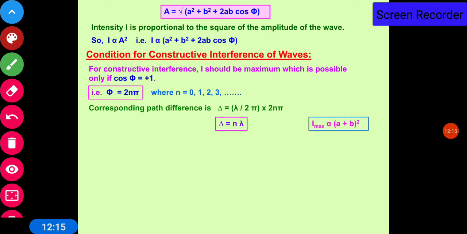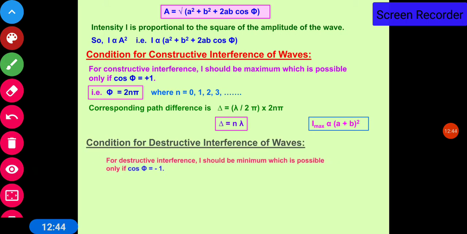So we can say that if the path difference between the two waves is given by n lambda, then at all those points we will obtain constructive interference, and in that case the maximum intensity will be a plus b whole square, because if you put cos phi equal to 1, this reduces to a plus b whole square. So I maximum is proportional to a plus b whole square.